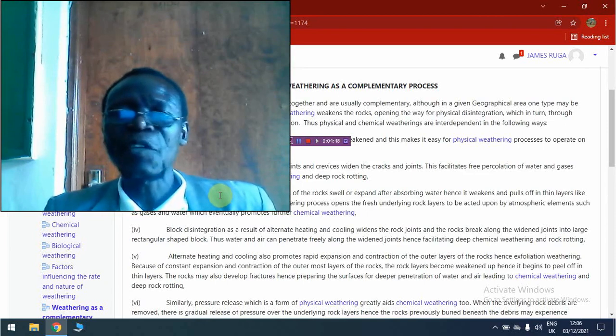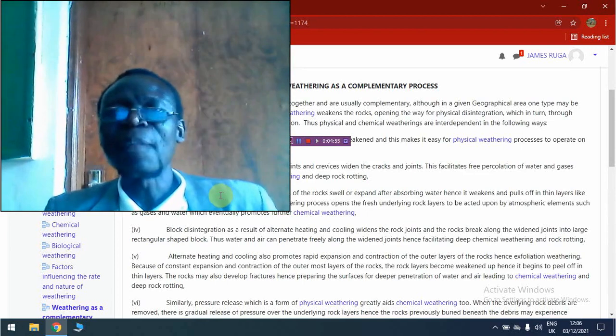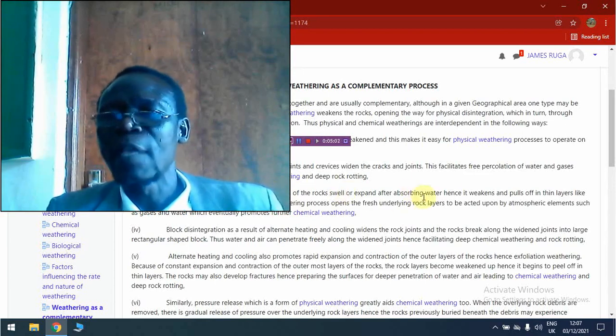Now, when a rock of that nature is affected, it begins to peel off in thin layers. That process by which the rock surfaces peel off in thin layers after absorbing water is what we call